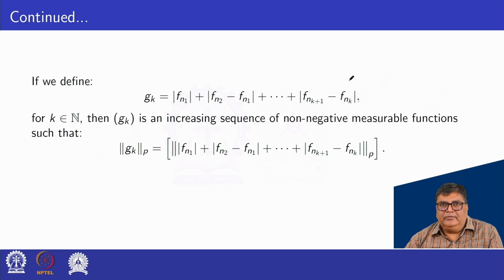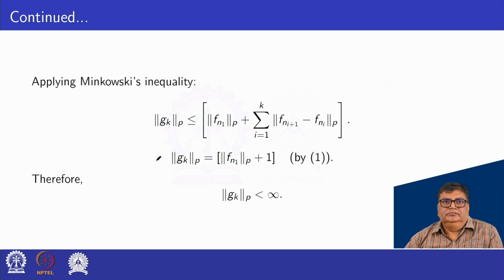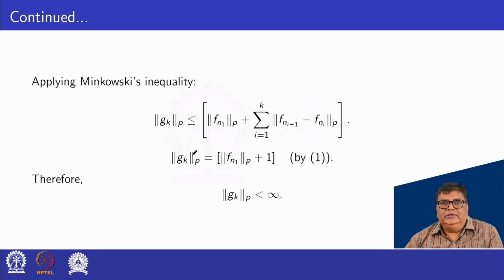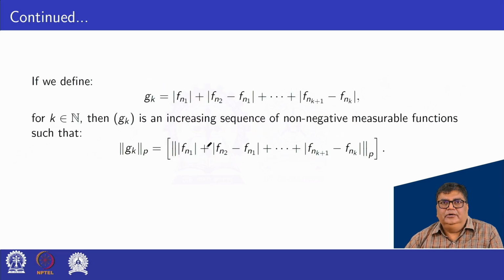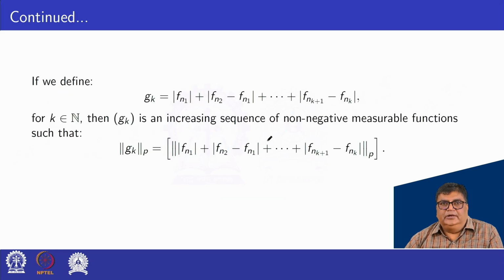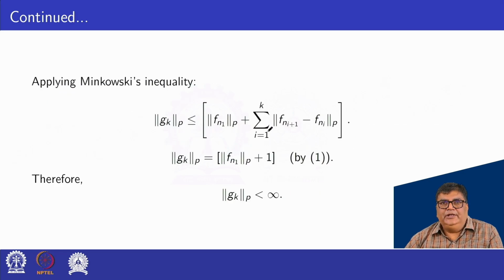Taking the norm of both sides of this term under the pth norm and applying the Minkowski inequality, we have the norm of g_k in p is at most the norm of f_{n1} in p plus the summation i equal to 1 to k of the norm of f_{n(i+1)} minus f_{ni}, where i is equal to 1 to k.